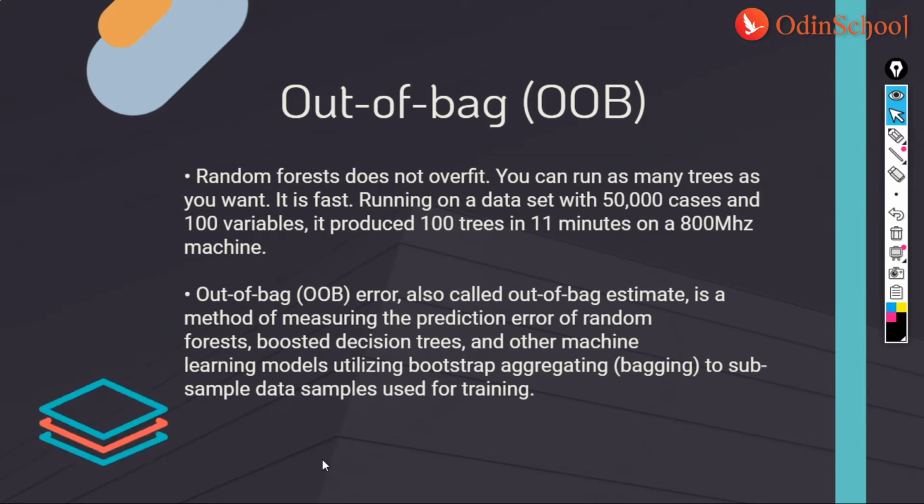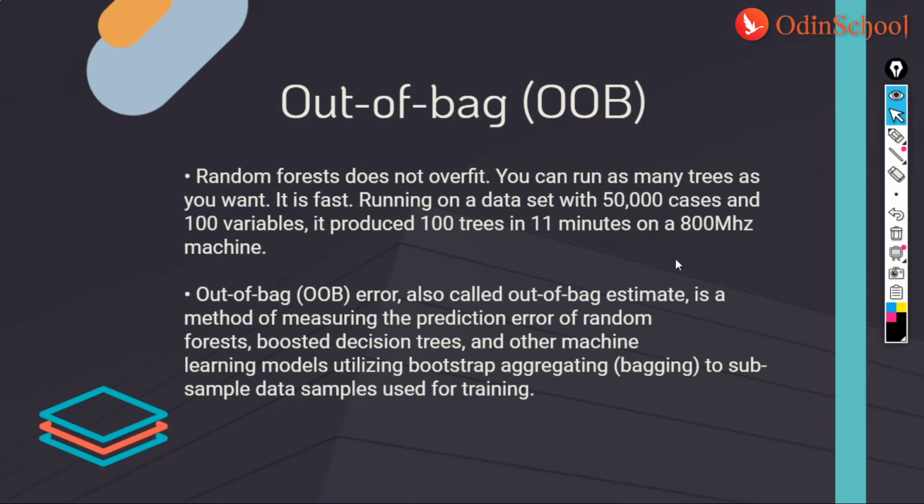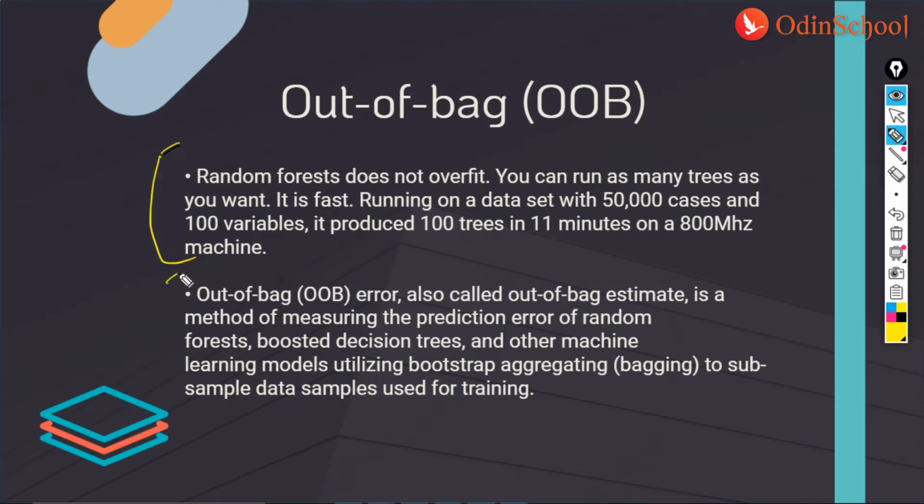So when we talk about OOB, that is out of the bag, what do we mean by OOB? Or in fact, how would OOB help us? And what is variable importance? And how do we deduce variable importance out of OOB? Right, guys? So things like this is what we would be understanding now.